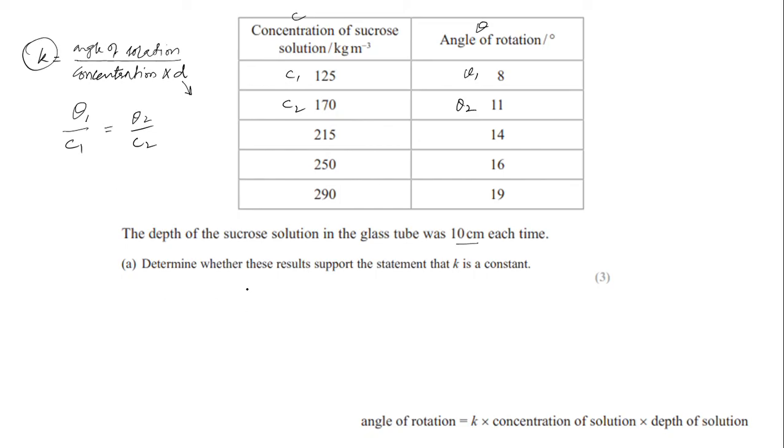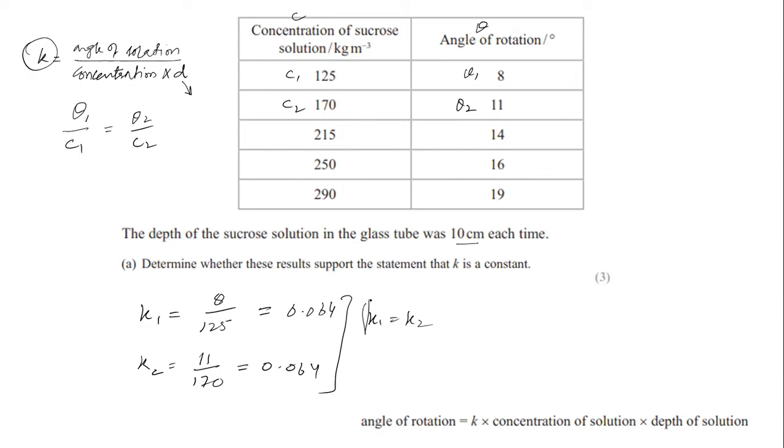So let's suppose K1 is equal to 8 upon 125, meaning 0.064. Let's talk about the second ratio, K2. Theta is 11 divided by 170, then the value will be approximately 0.064. So these are approximately the same. So K1 is equal to K2, and you can check some other values. So you can say indeed the observations support that K is a constant value.